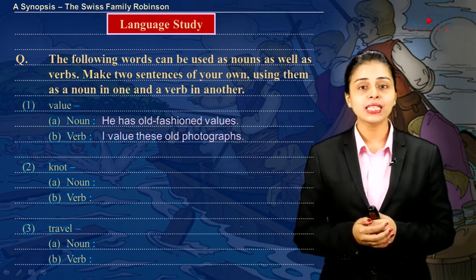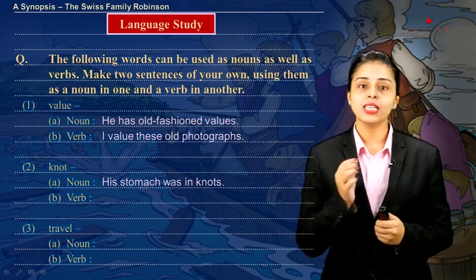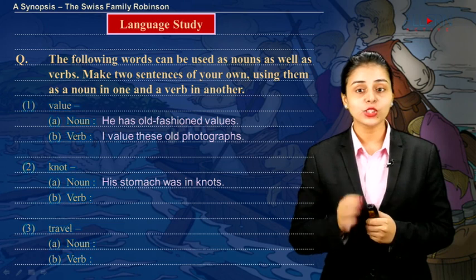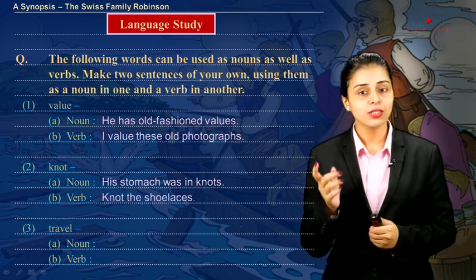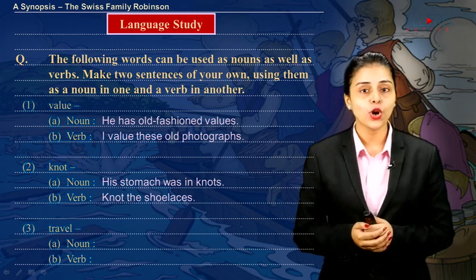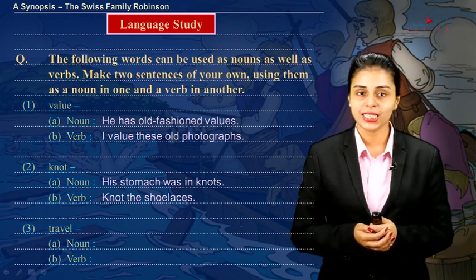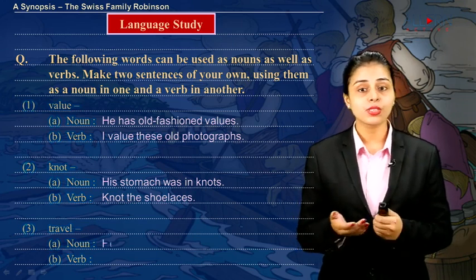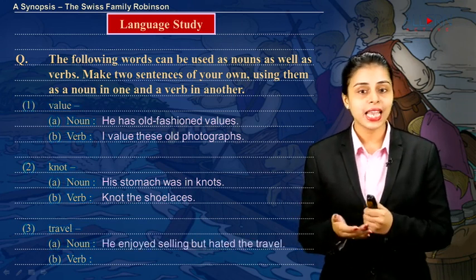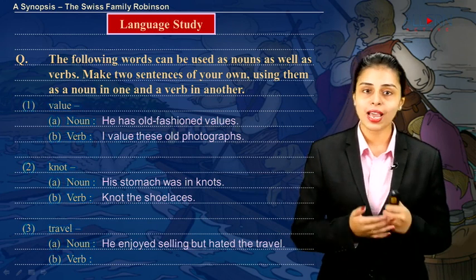Now the next word, knot, based on a noun. Now if I have to write a sentence based on a noun, I'll say that his stomach was in knots. The next one, if I have to use the same word as a verb, I'll say knot the shoelaces. So here knot symbolizes the action of knotting. The next word, travel. So travel as a noun, we could say that he enjoyed selling but hated the travel.